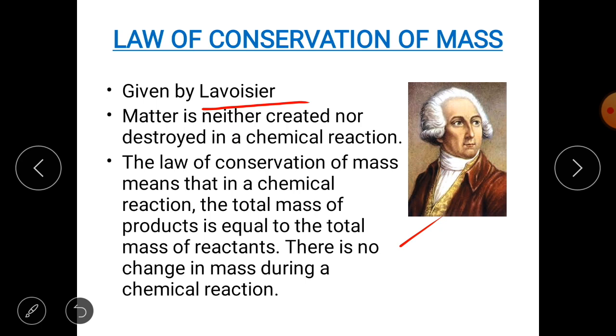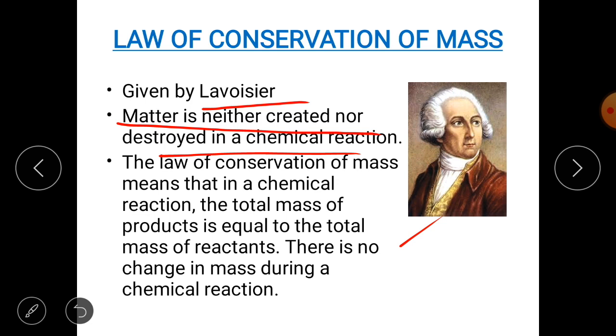According to this law, matter is neither created nor destroyed in a chemical reaction. Let me simplify. This law means that in a chemical reaction, the total mass of reactants and products is always the same. There is no change in mass during a chemical reaction. You all are aware of chemical change, which we have studied in the previous chapter. During a chemical change, the process which is undergoing there is known as a chemical reaction.